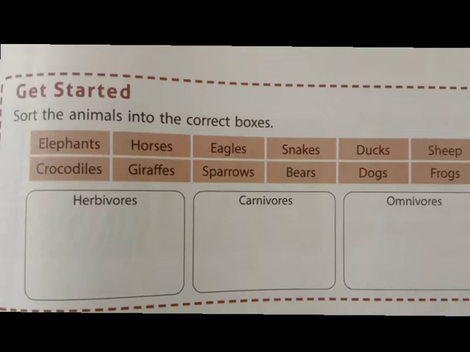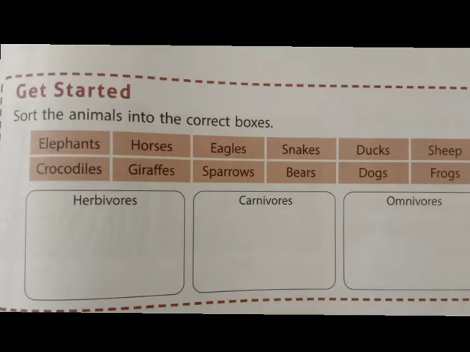Do you remember the terms herbivores, carnivores and omnivores? What are herbivores? Yes, animals that eat only plants are called herbivores. Carnivores are animals that eat the flesh of other animals. And omnivores are animals that eat both plants and animals.